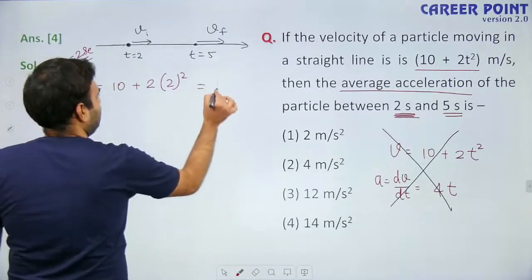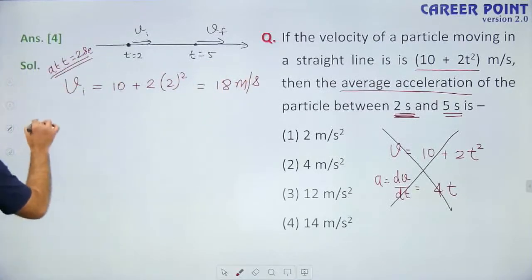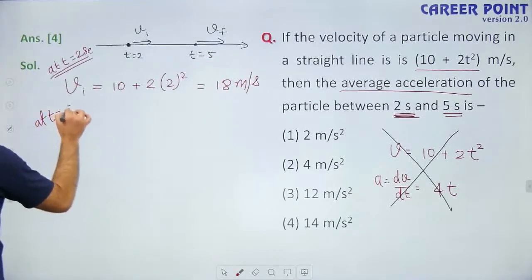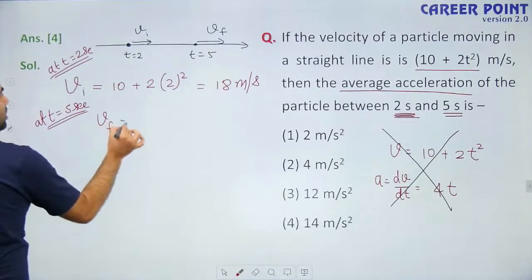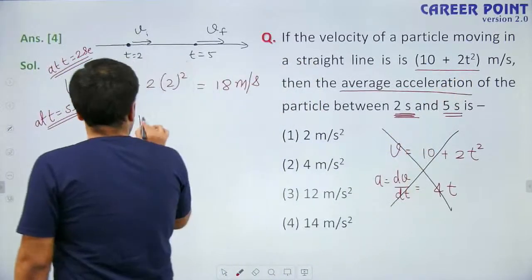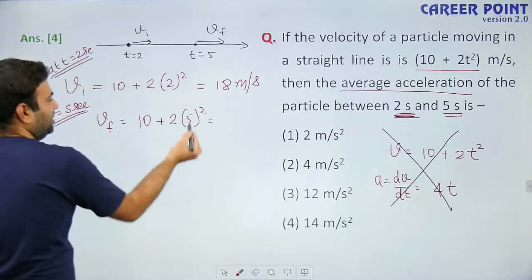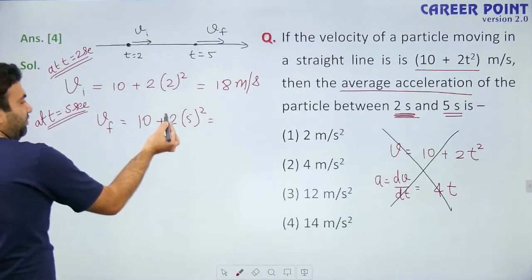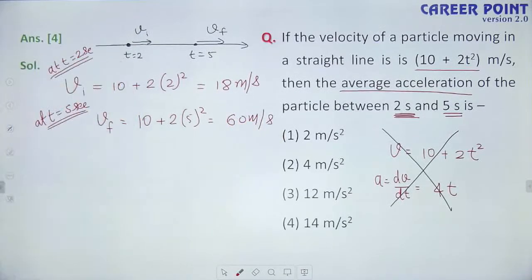So initial velocity is 18 meter per second. Now at t equals to 5 seconds, this is the final velocity. Put t equals to 5 here and you will get 10 plus 2 times 5 square. This is 25 into 2, 50, 50 plus 10, 60 meter per second. So these are the initial and final velocities.